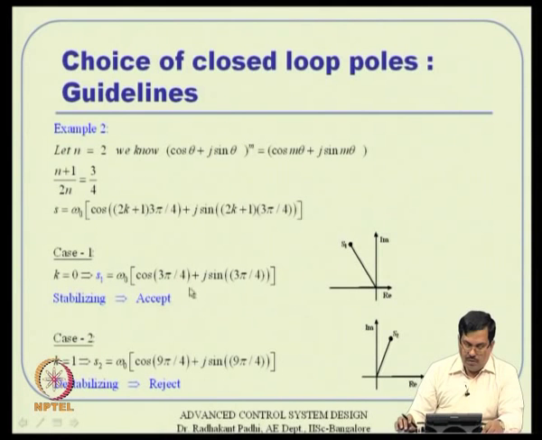So, case 1: we start with k equal to 0 in this formula, and then s1 turns out to be like that, which is somewhere here. Obviously, this location is in the left hand side of the s plane, so we can accept it.